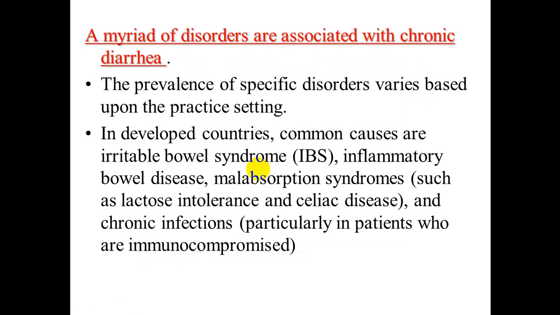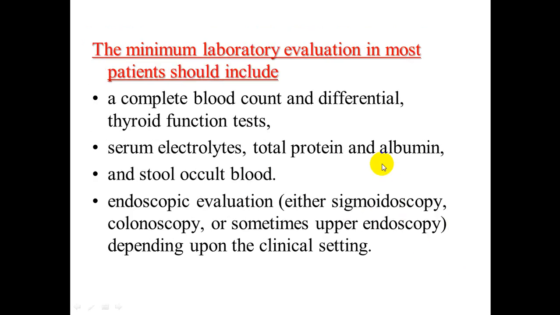So what are the main disorders associated with chronic diarrhea? What are the points you should look for in the history or in the assessment of a patient with chronic diarrhea? The prevalence of a specific disorder varies based upon the practice setting. In developed countries, common causes are irritable bowel syndrome, inflammatory bowel disease, malabsorption syndromes such as lactose intolerance and celiac disease, and chronic infection, particularly in immunocompromised patients.